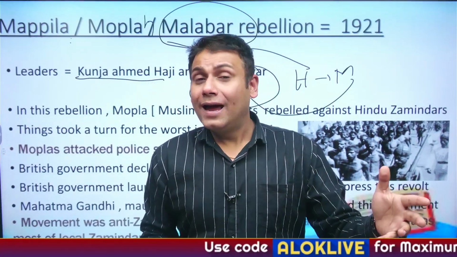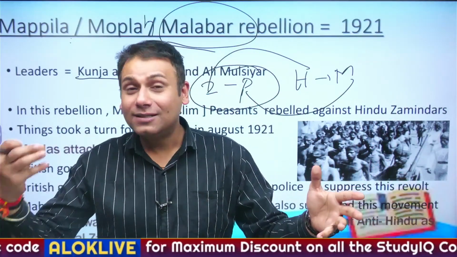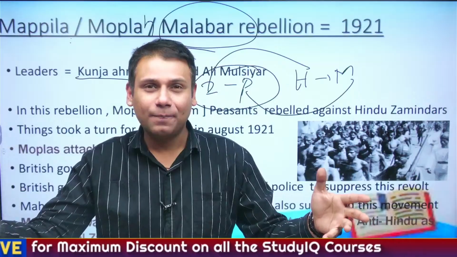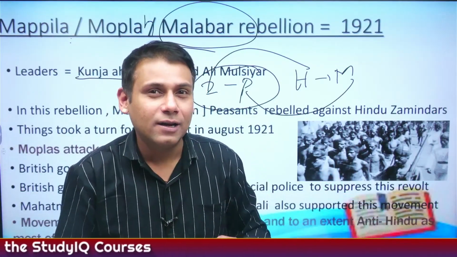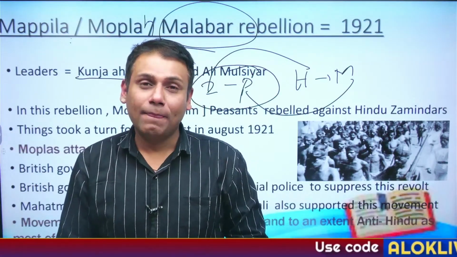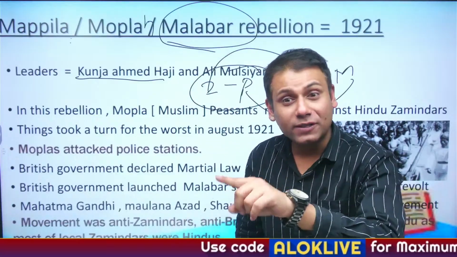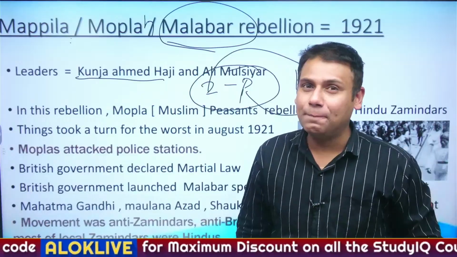West Bengal is a Hindu majority province. East Bengal is a Muslim majority province. What was the actual hidden agenda or intention of the Britishers? To divide Bengal on communal lines and disturb the Hindu-Muslim unity. That was the agenda of the Britishers at that time.